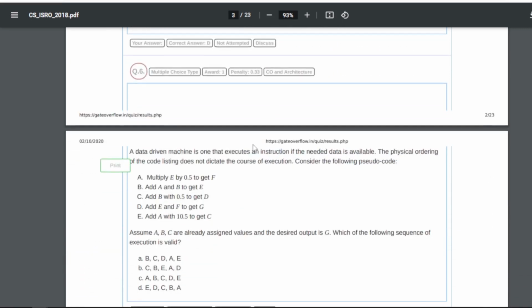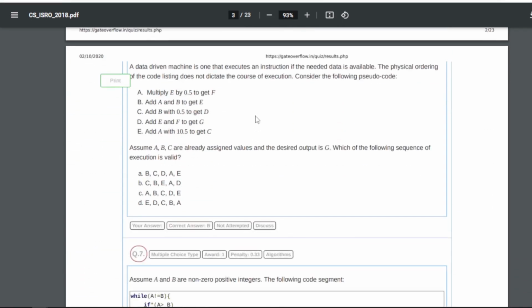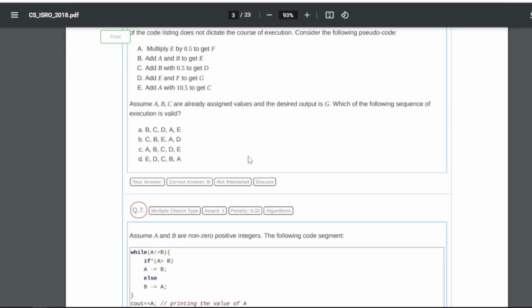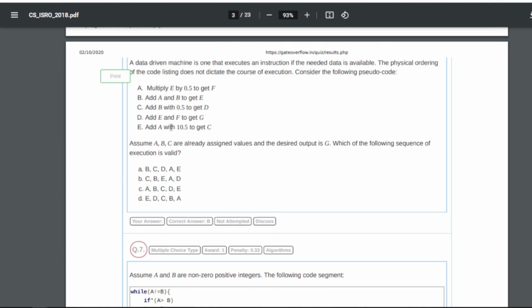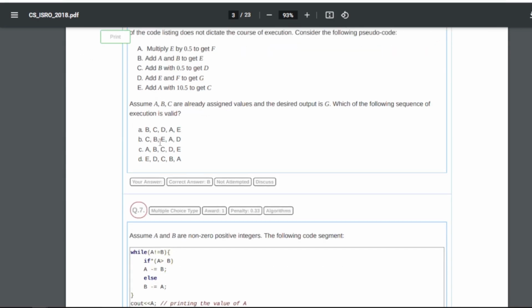Now question number 6: a data driven machine is one of the execution instructions if the needed data is available. The physical ordering of the code listed does not dictate the course of execution. Consider the following pseudocode. So these are the options. Now it is asking, assume A, B, C are already assigned values and the desired output is G. Which of the following sequences of execution is valid? So for this particular program our answer is B, that is CBEAD, right? So this will be the correct sequence.